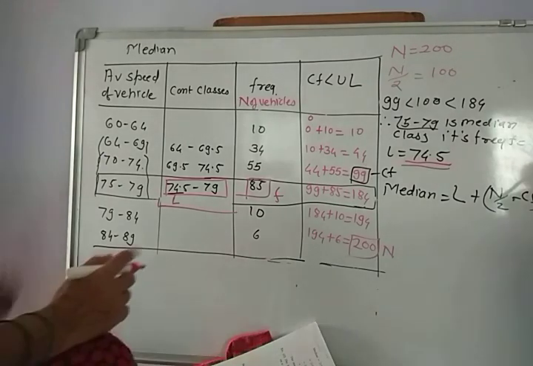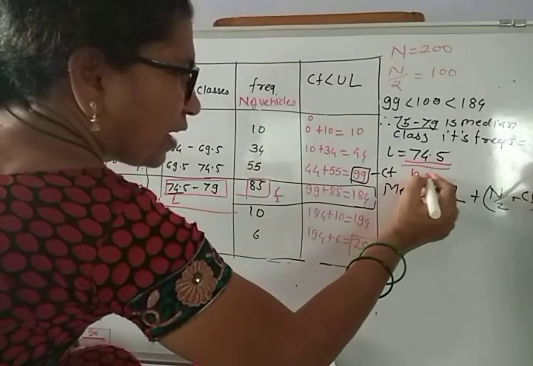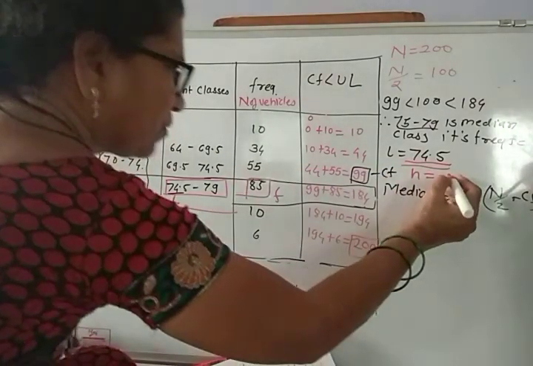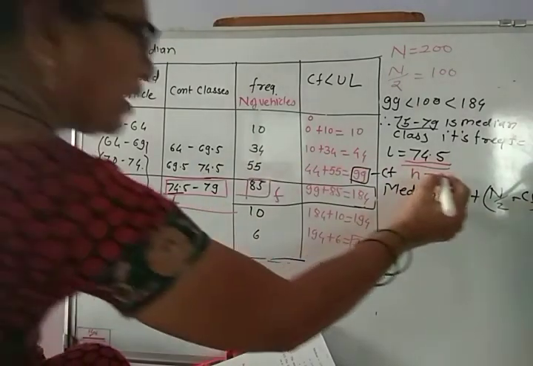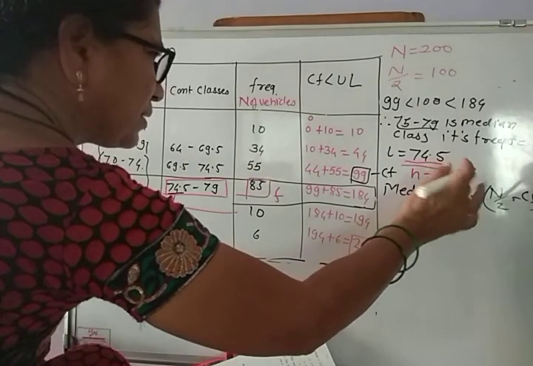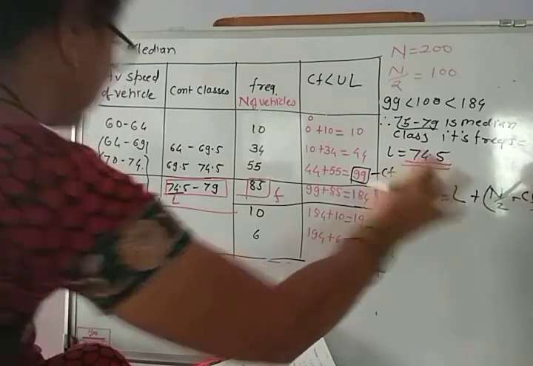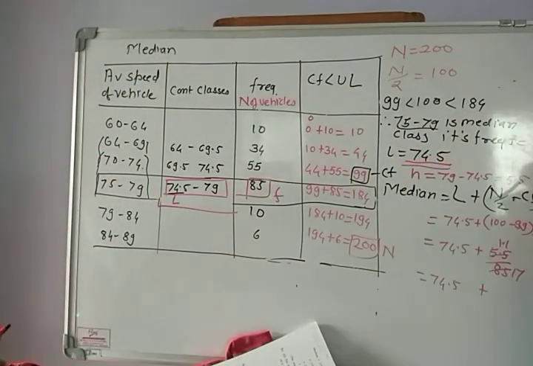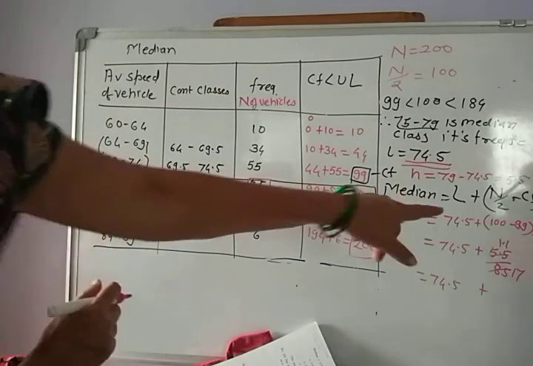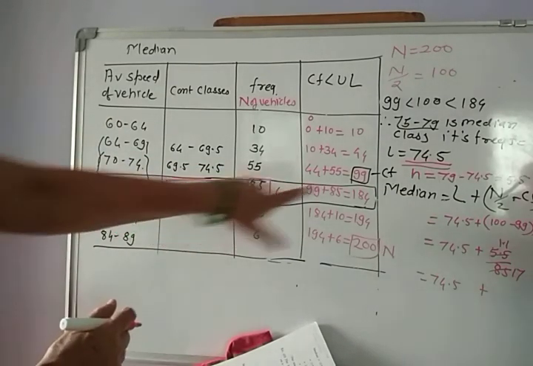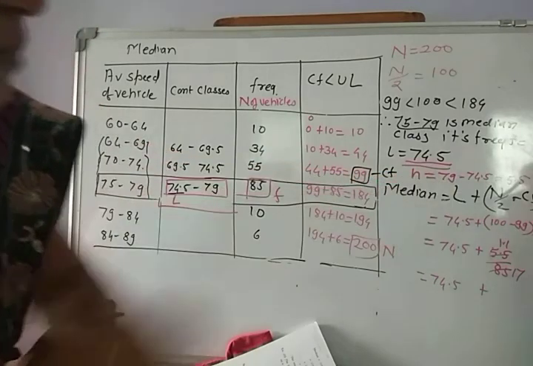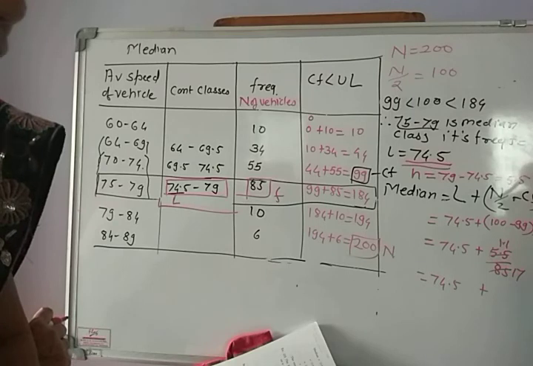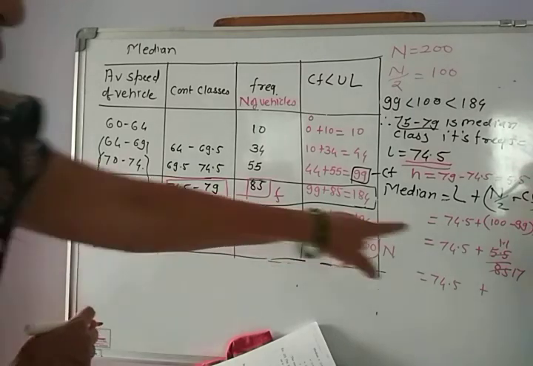What is H? Now let us find H. H is equal to upper limit minus lower limit. 79 minus 74.5, it comes out to be 5.5, and L is equal to 74.5.